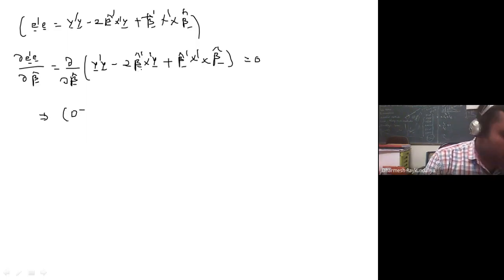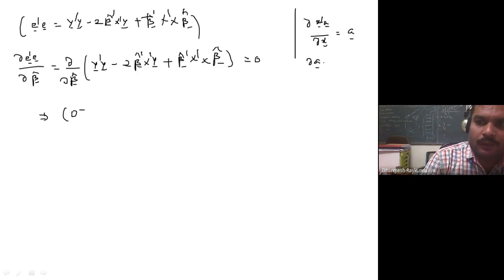Minus, this is twice of this, so what will you get when you take the derivative of x transpose a with respect to x? You will get a, and when you take the derivative of a transpose x with respect to x, you will get a transpose. So here you can say this is your beta cap transpose with respect to beta, and this is this, so according to this, it is twice of x transpose y.